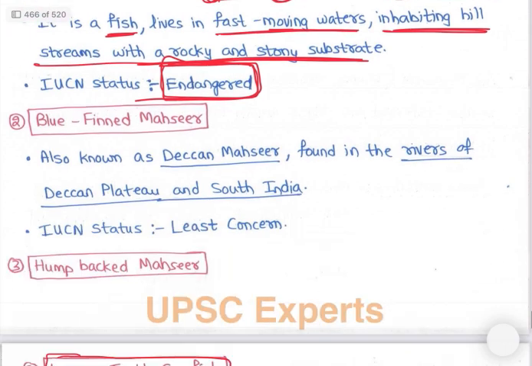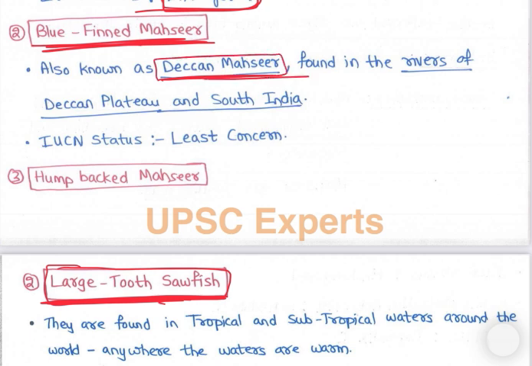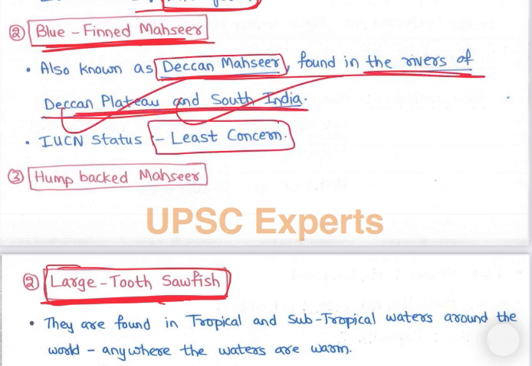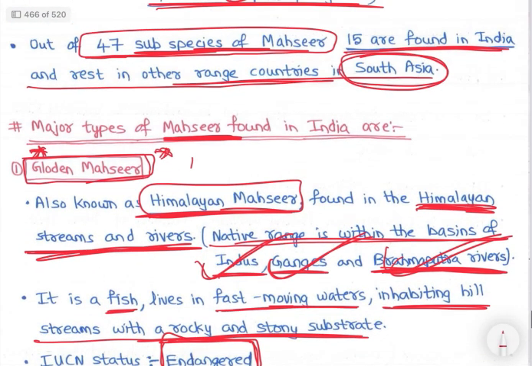Then next important is blue-finned mahseer, also known as Deccan mahseer, found in rivers of the Deccan Plateau and South India. And this is least concern, right? Then the third is humpbacked mahseer. We saw three: humpbacked is critically endangered, blue-finned mahseer is least concern, and golden mahseer is endangered.